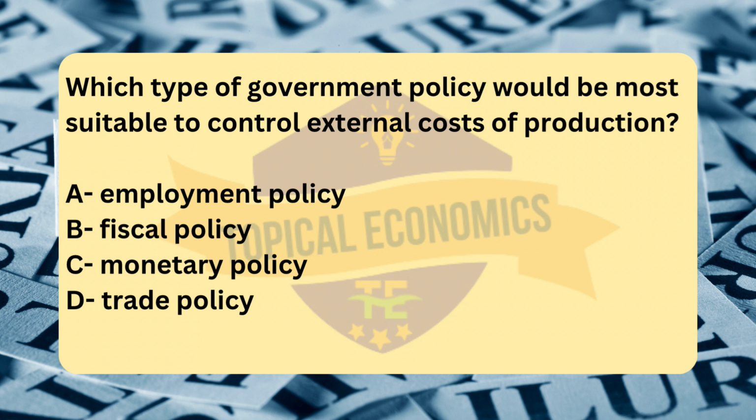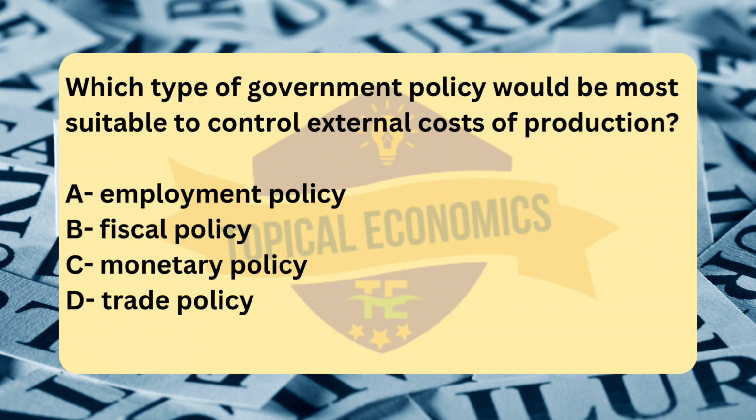Analyzing the other options. Option A, employment policy, is focused on labor market issues, such as reducing unemployment, increasing job opportunities, or improving labor market conditions. While it can have indirect effects on economic welfare, it is not the primary tool for controlling external costs related to production.